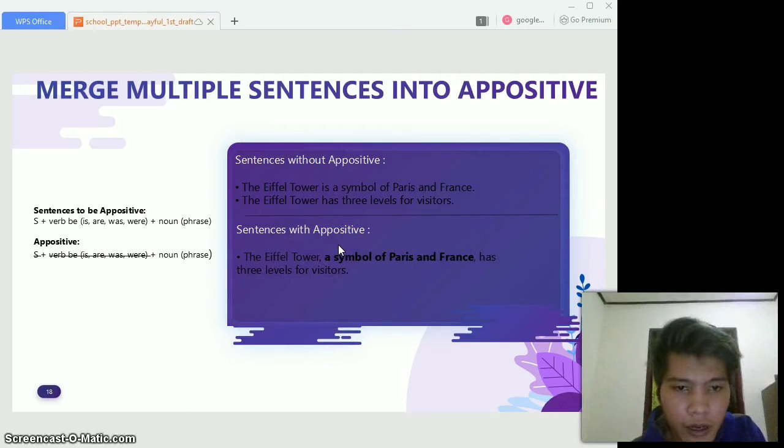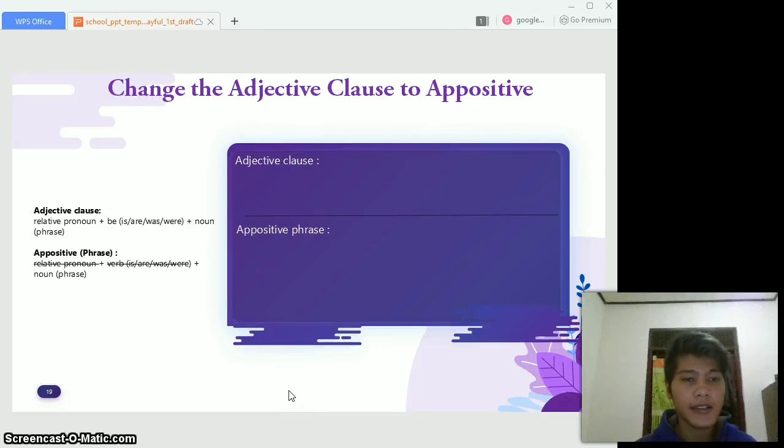You can see the difference. So in these sentences, we remove the verb be, is. So it's just a symbol of Paris and France. And then this is the appositive that describes the Eiffel Tower. Do you get it? We will move to the next slide. This is the last slide.